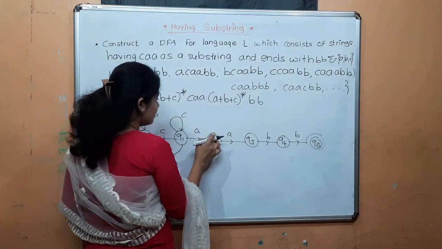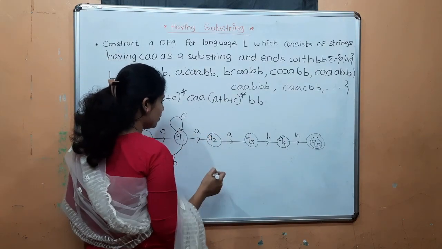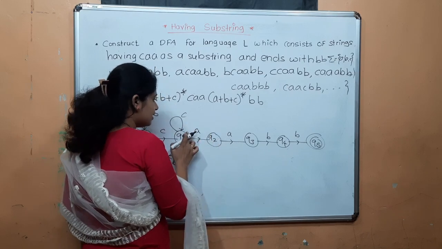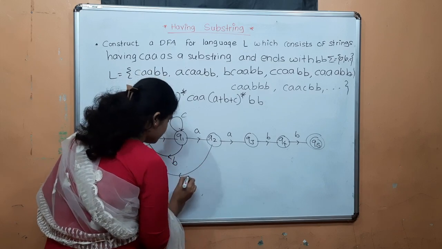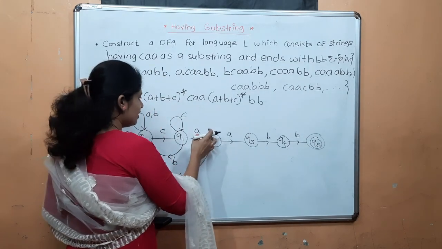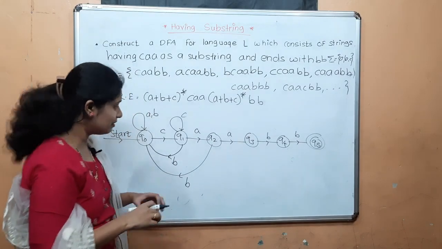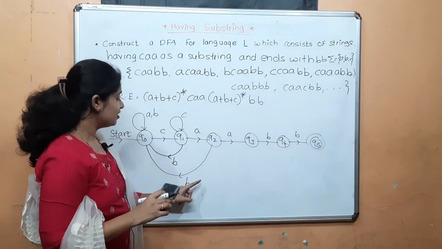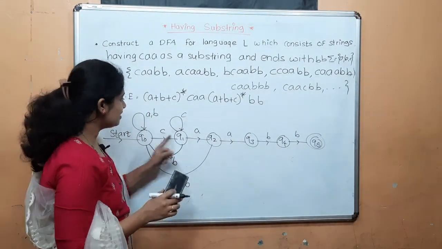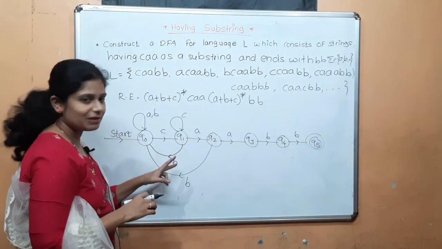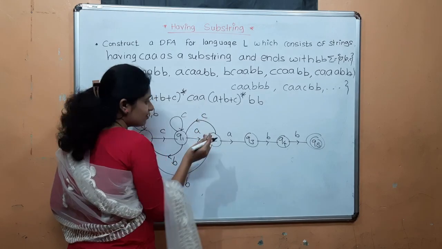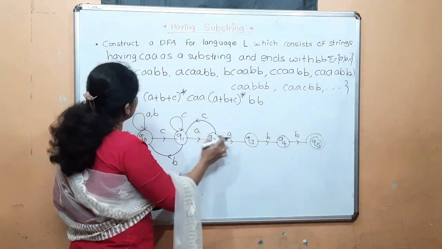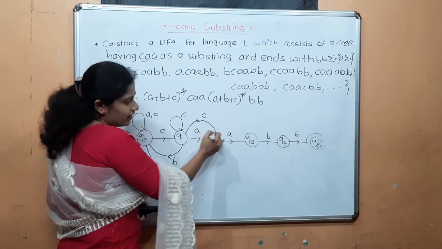Now after this A, B occurs. If I give B here, then it will become BA, which is invalid. So I can give B elsewhere. If C occurs, I cannot write C here. It will be the longest path, C, C, A. Double C would occur, which is invalid. So I can give C here, which is the shortest path. C, A.